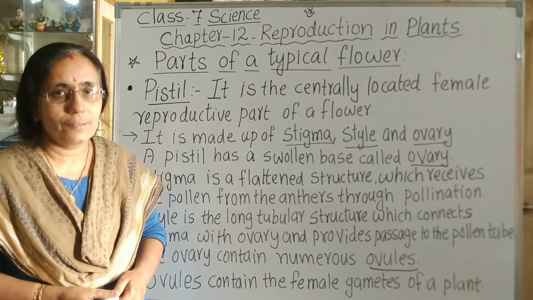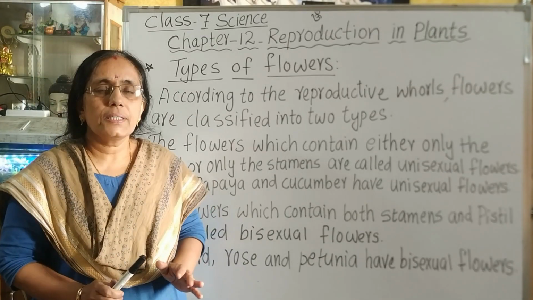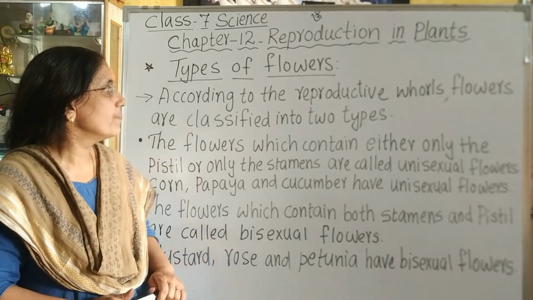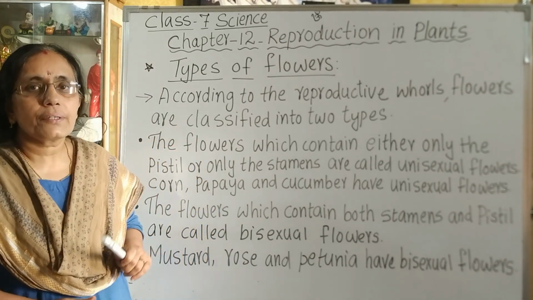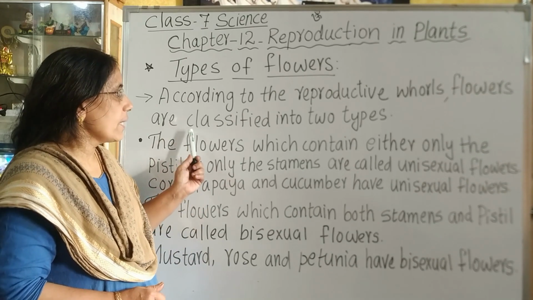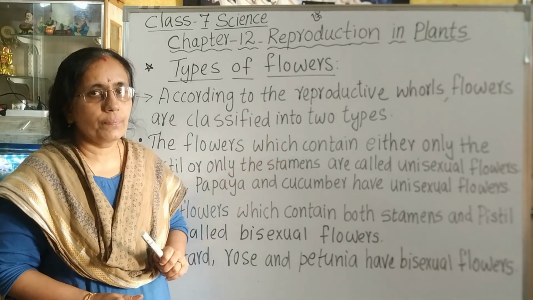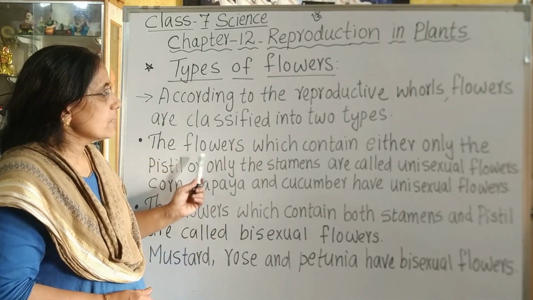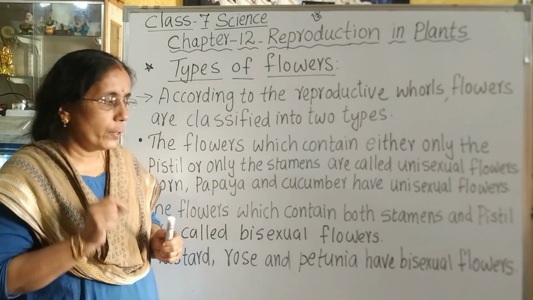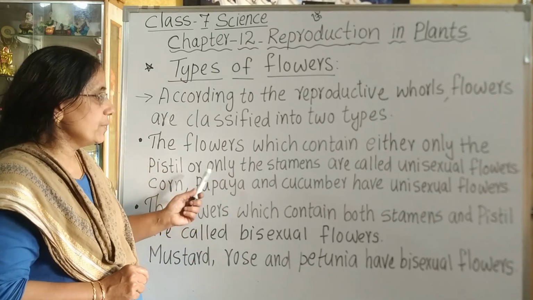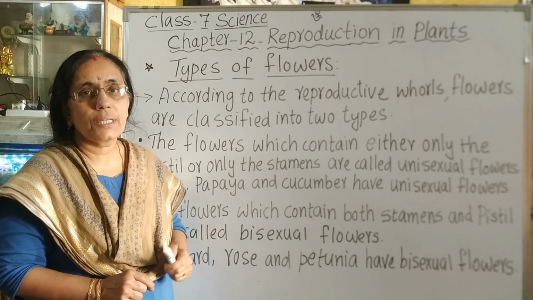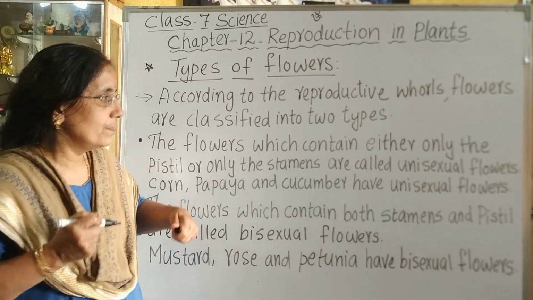Now, let us discuss the types of flowers. According to the reproductive whorls, flowers are classified into two types. The flowers which contain either only the stamen or only the pistil are called unisexual flowers.